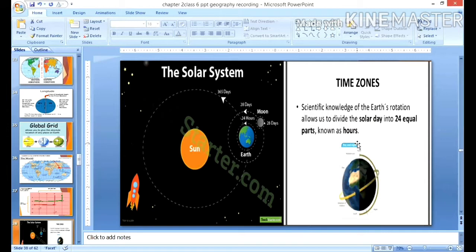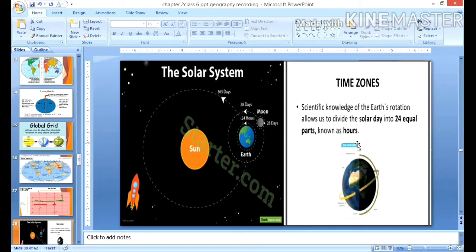The sun regularly rises and sets every day, and naturally it is the best timekeeper throughout the world. Local time can be found out by the shadow cast by the sun, the way I said, which is shortest at noon and longest at sunrise, as well as at sunset too. So this way you can measure the time by the movement of the earth.